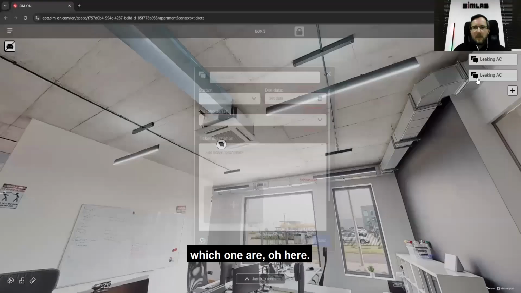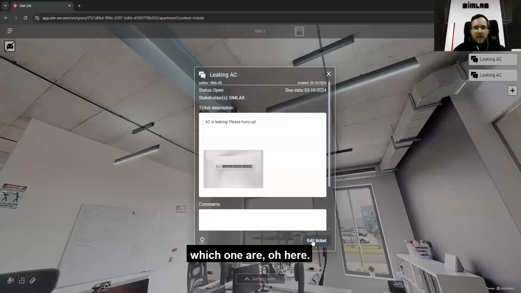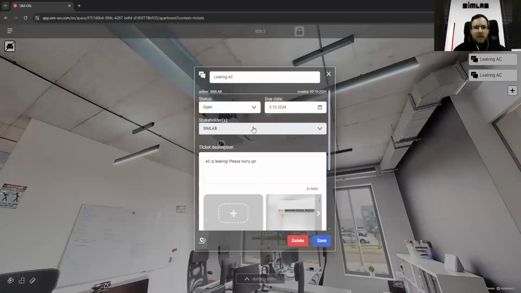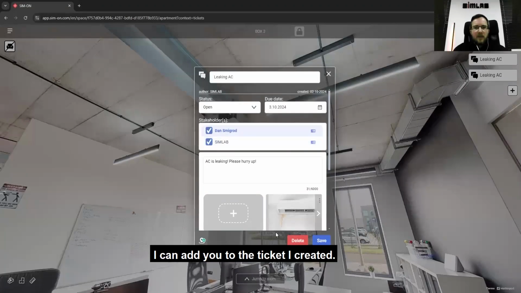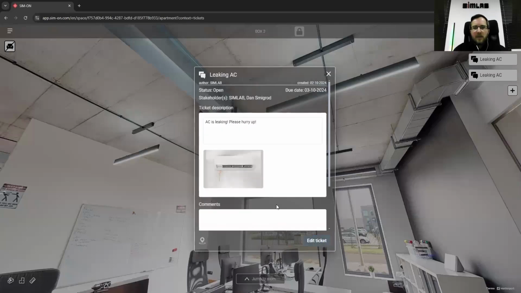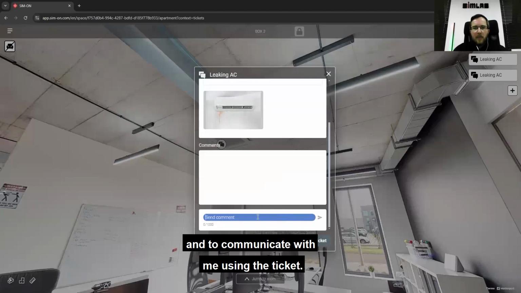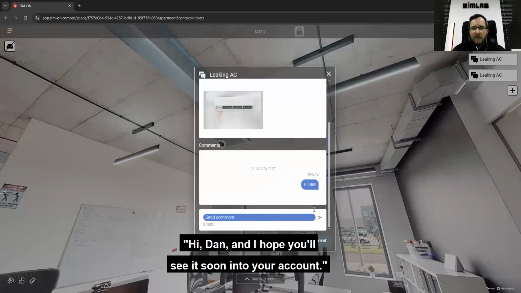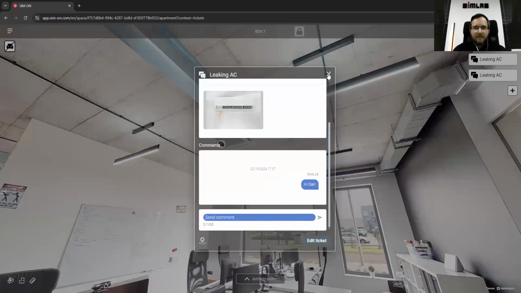Here, I can add you to the ticket I created, and now you also have the possibility to comment and communicate with me using the ticket. Done, and I hope you will see it soon in your account.